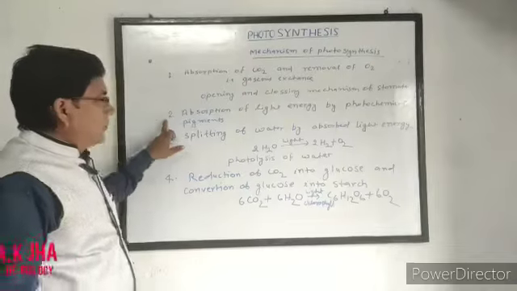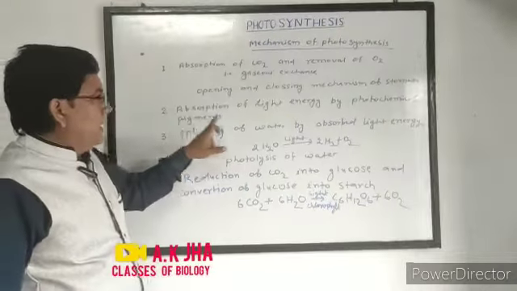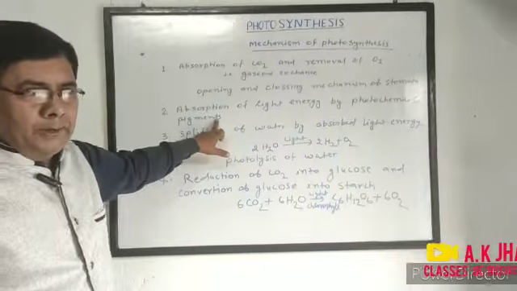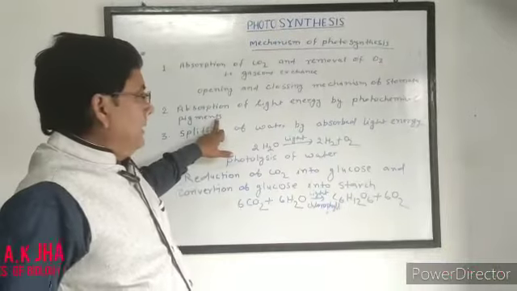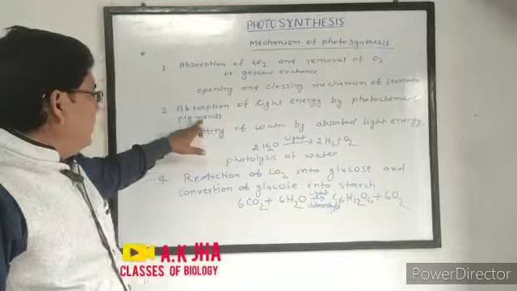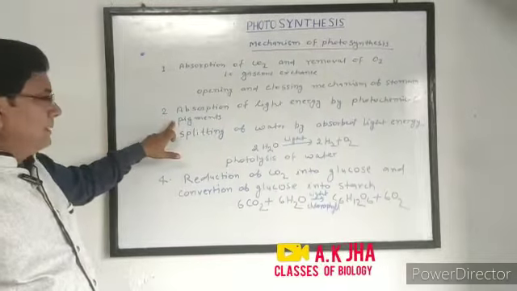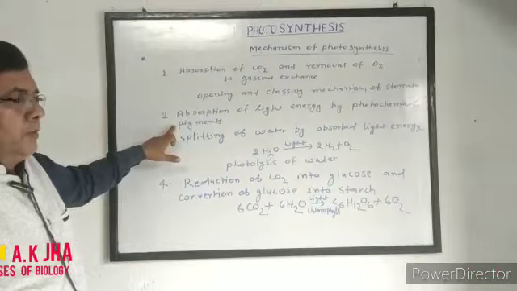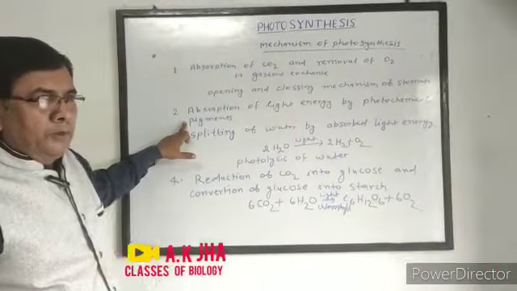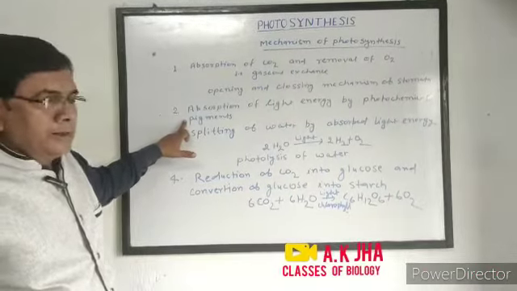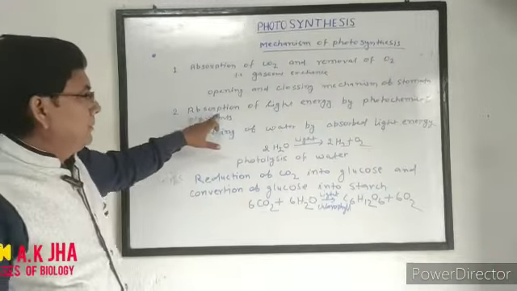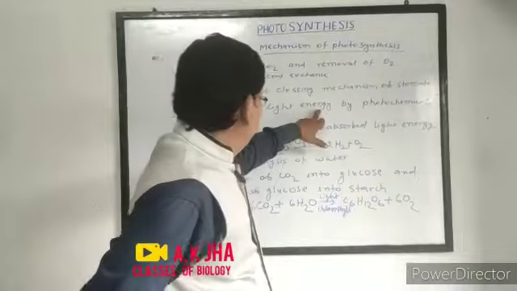Next is absorption of light energy by photochemical pigments. Photosynthesis occurs in the presence of light, and light energy is absorbed by the photochemical pigments. We already studied that there are four photochemical pigments, which are chlorophyll A, chlorophyll B, xanthophylls, and carotenoids. These are the pigments which absorb light energy.